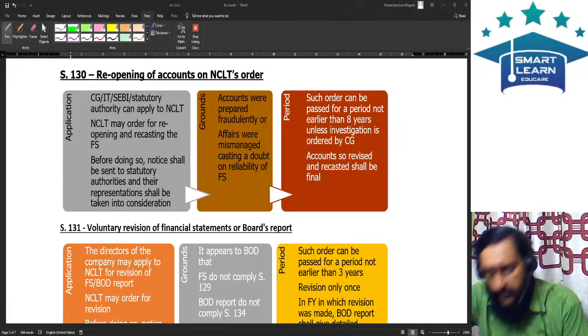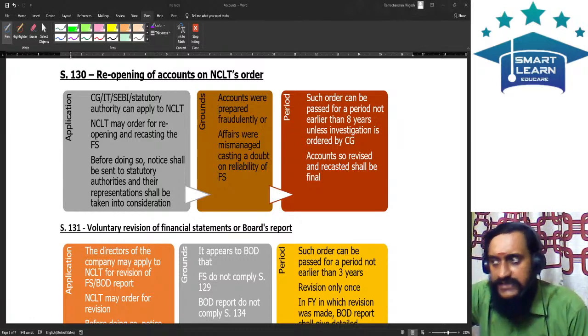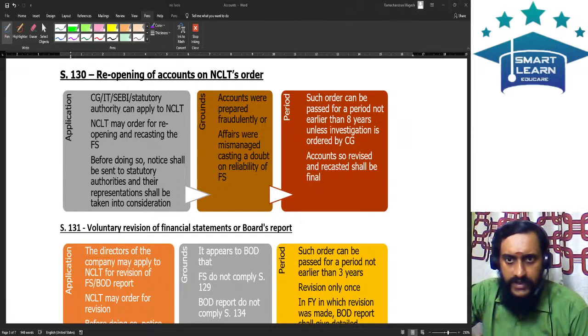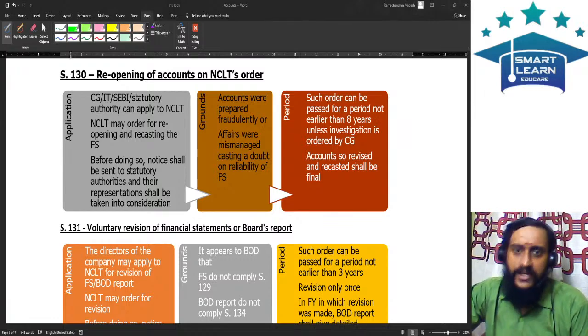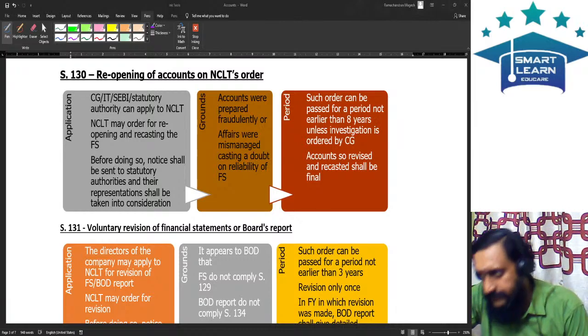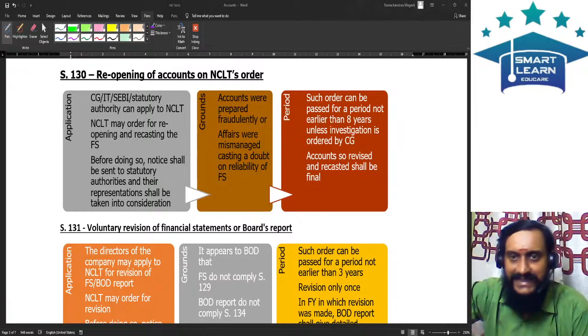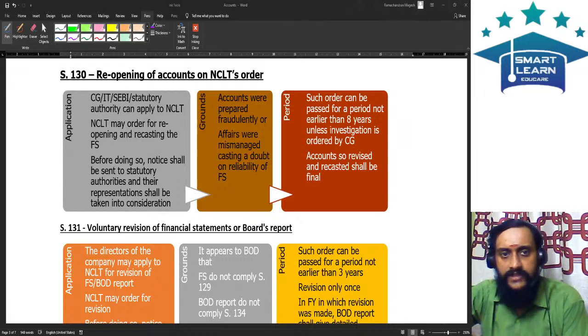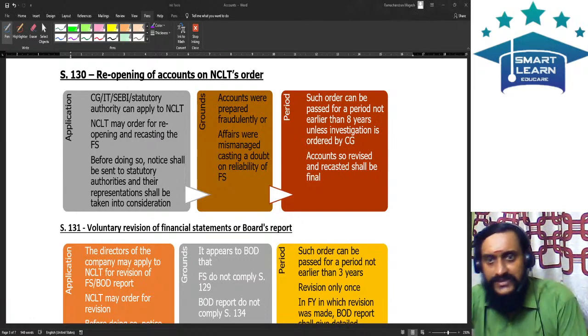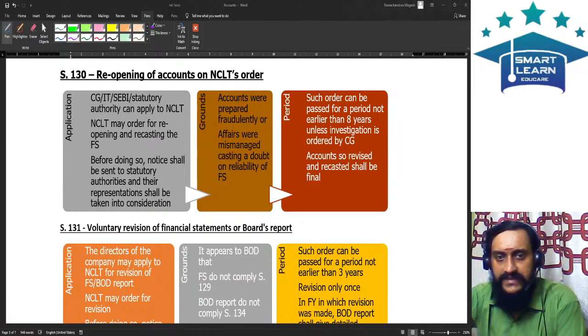Reopening the books of accounts, now you are opening the books of accounts again. What is meant by reopening? Already the books of accounts have been closed. Already the financial statements have been prepared. Already the audit process is over. The shareholders' approval has been obtained. Everything is done. But now for some reason we are again opening the books of accounts, we are making changes in the entries, and then we are preparing a new set of financial statements. This is called reopening and recasting.